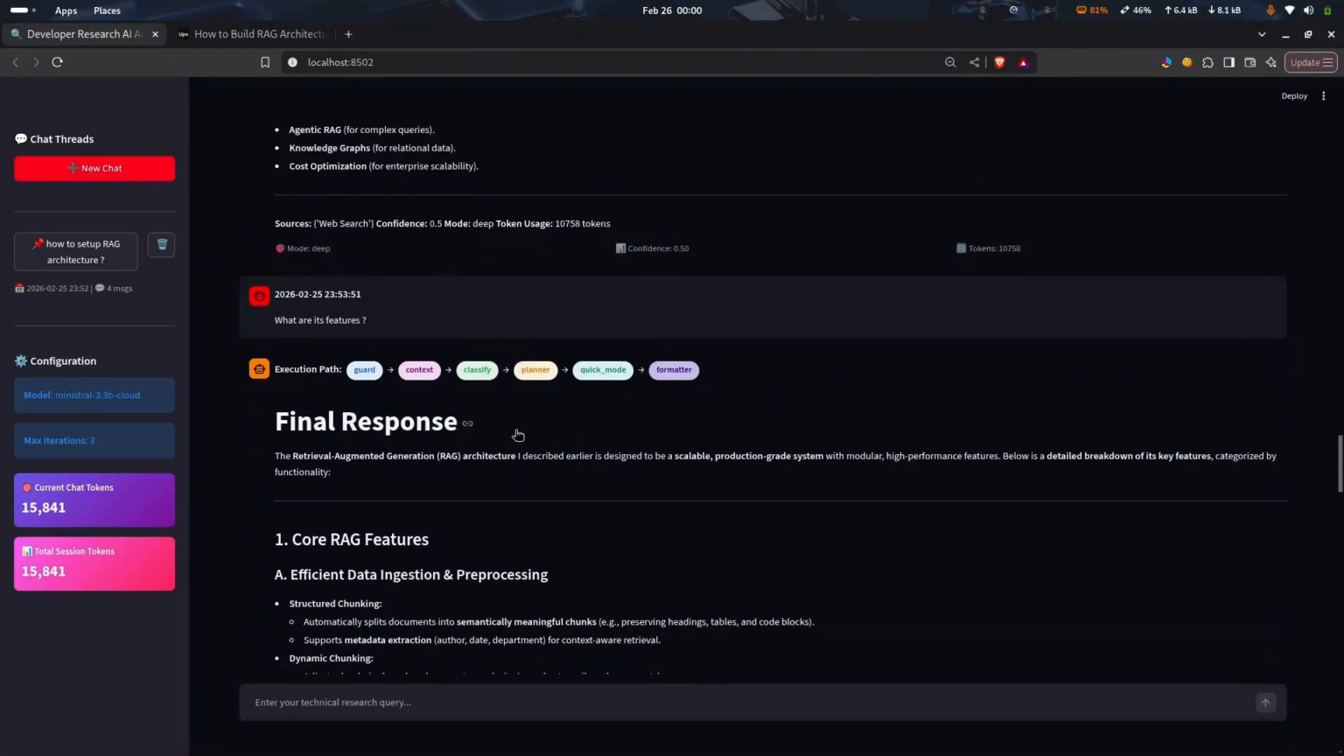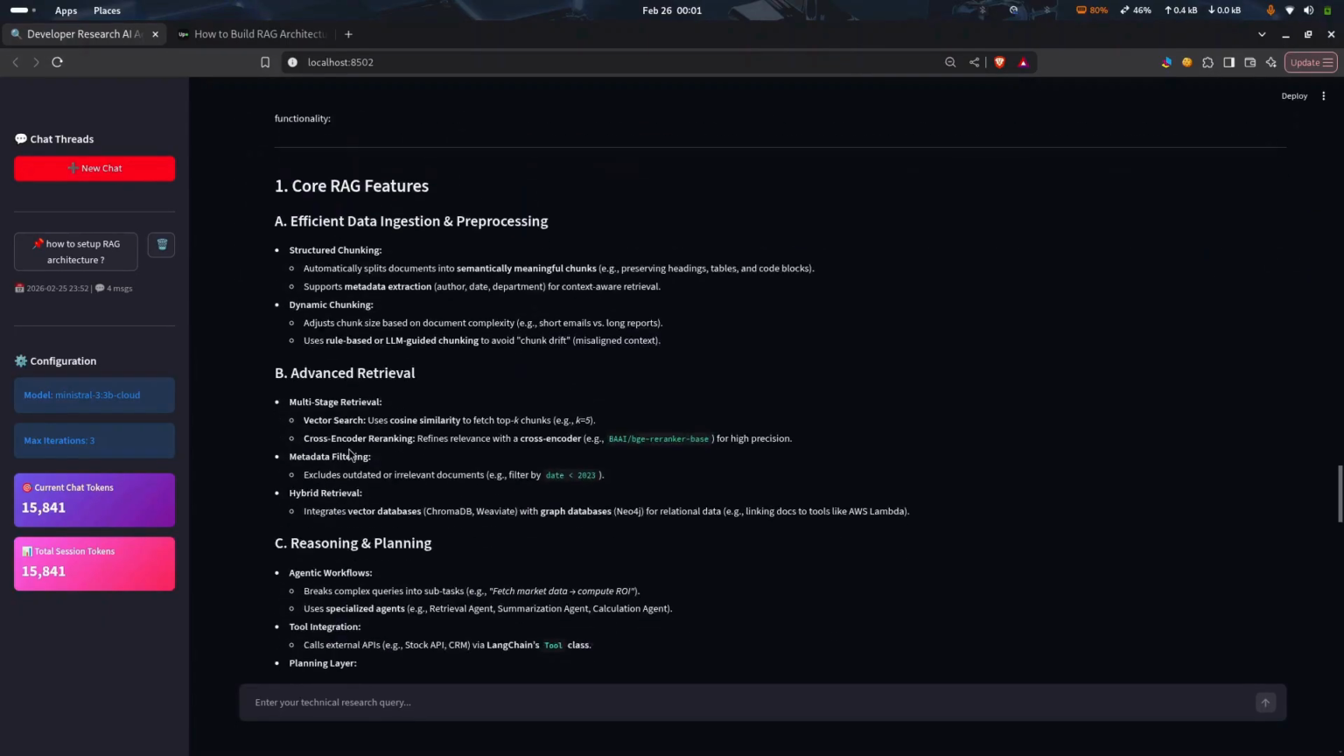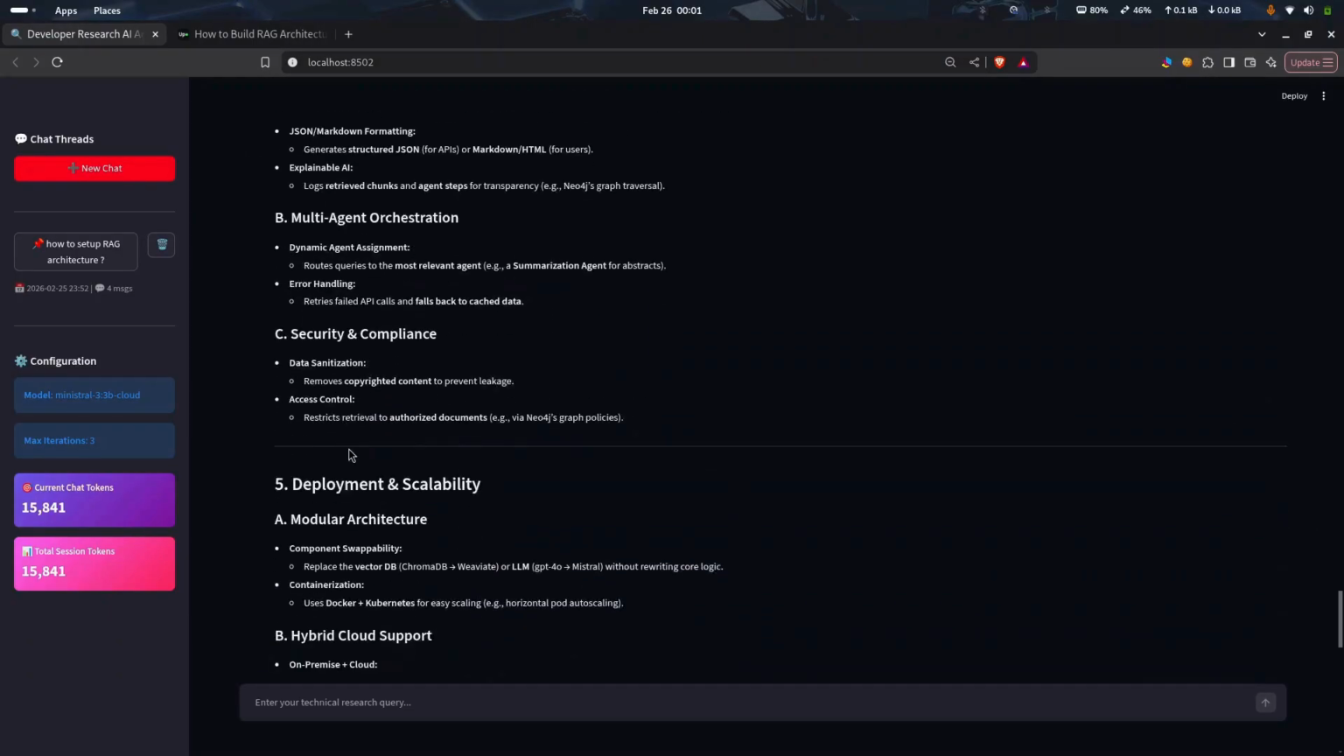So for checking its persistent memory, I have integrated a persistent memory also. To check its persistent memory behavior, I have given a next query: what are its features? So it is generating the response in context. You can see reasoning, planning, cost efficiency, advanced features.